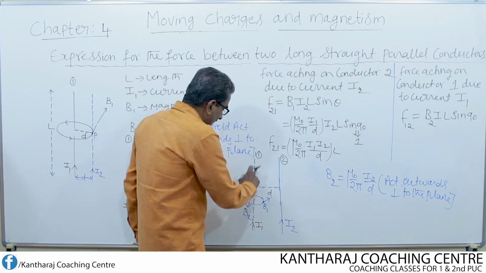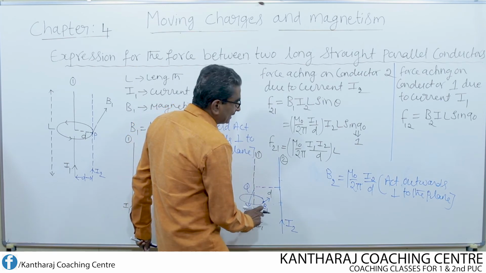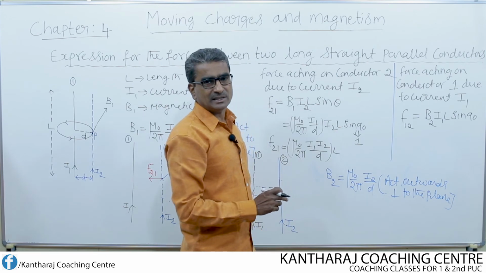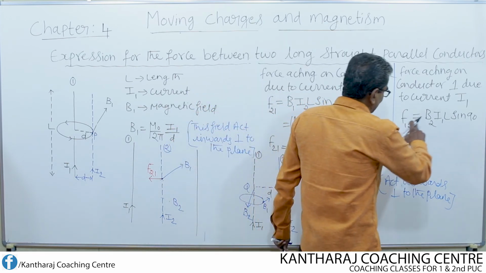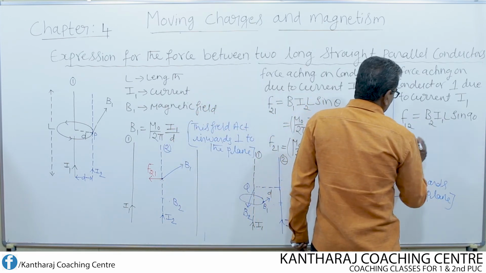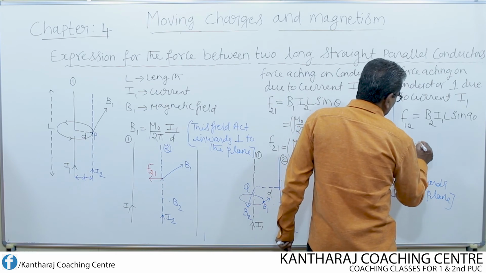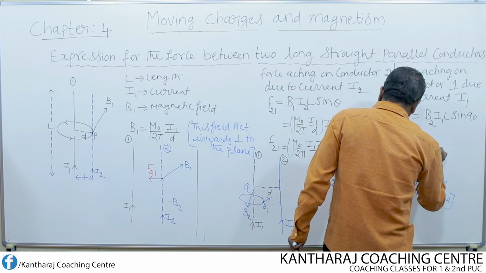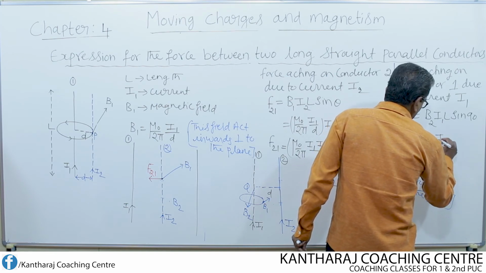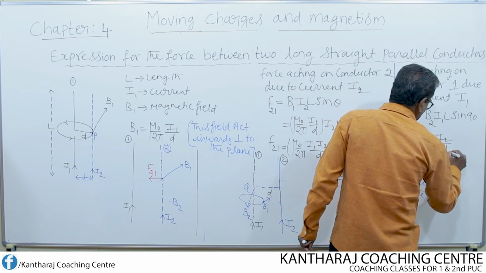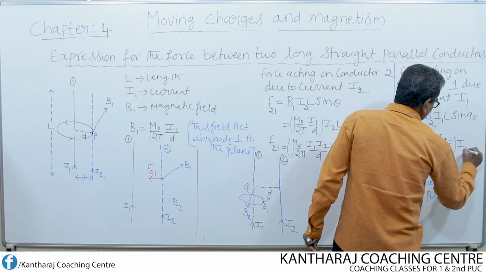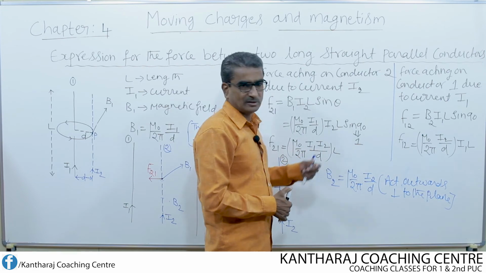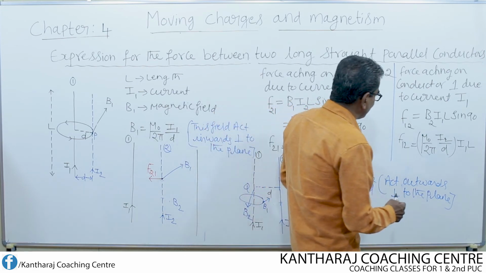Then the current flowing through the first conductor, what is that current? I1. So the force is B2 I1 L sin 90. Now if I substitute for B2, what is B2 here? Mu naught over 2 pi I2 by D into I1 L, sin 90 means 1. Okay. Now what do I get?